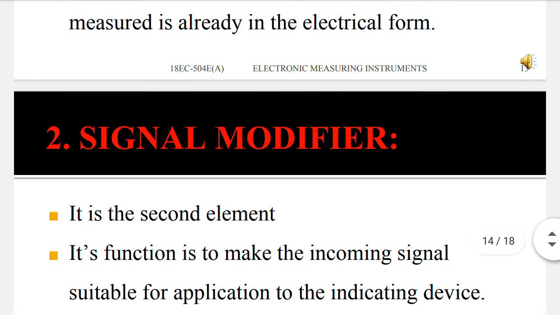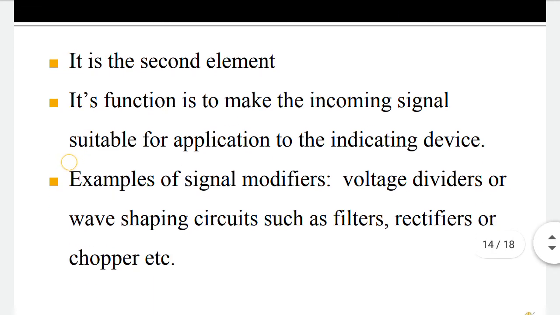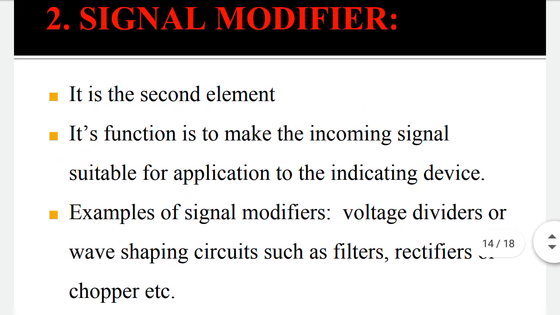Now coming to the signal modifier, which is the second element, its function is modifying the signals, that means amplifying or voltage dividing. Signal modifiers change the signal, that means we can increase the signal, decrease the signal, or change AC to DC, like rectifiers and filters.